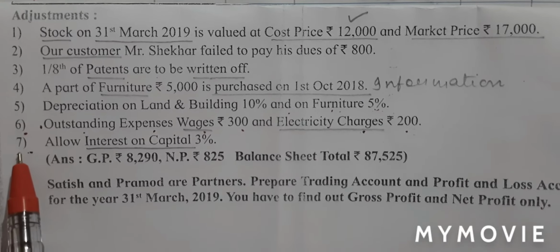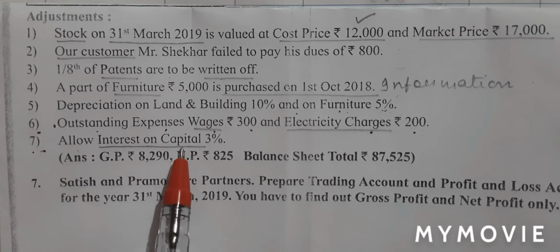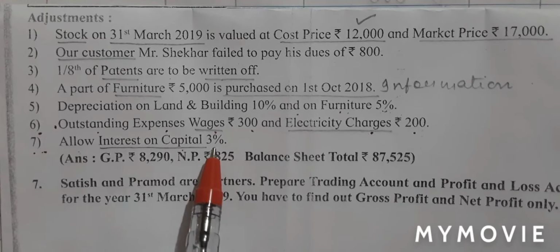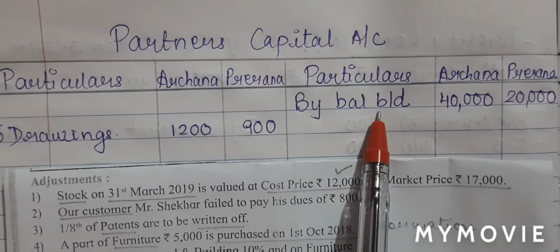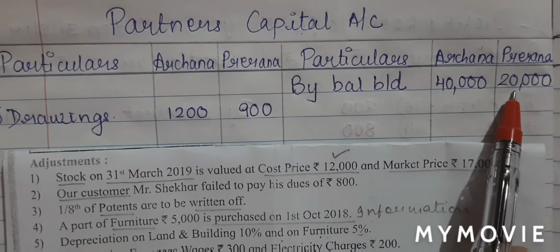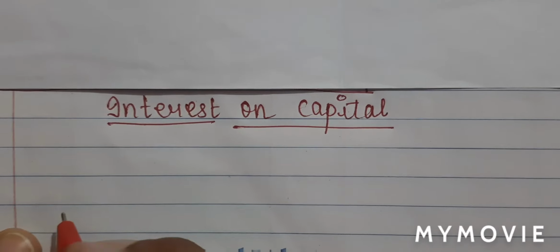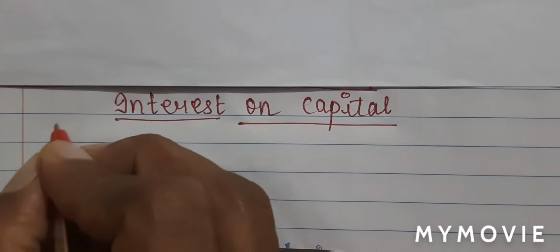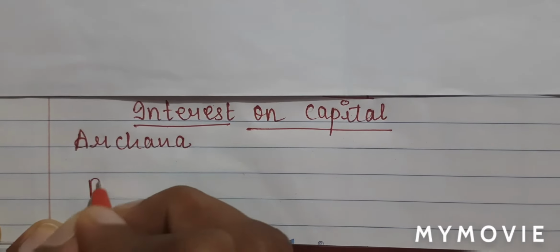We move on to our last adjustment, adjustment number 7. Allow interest on capital 3%. So we will have to calculate our interest on our capital amount. Our capital amount for Archana was 40,000 and Prerna is 20,000. So first let's do the calculation. So interest on capital for Archana and for Prerna.